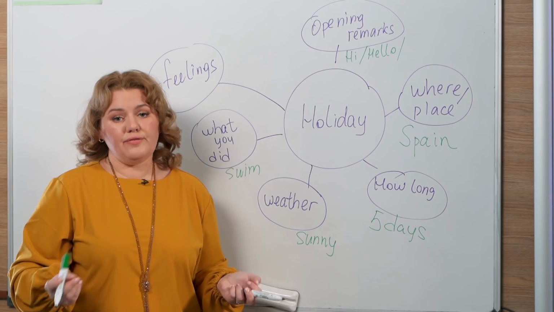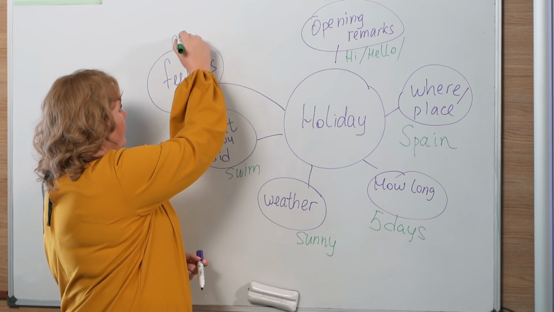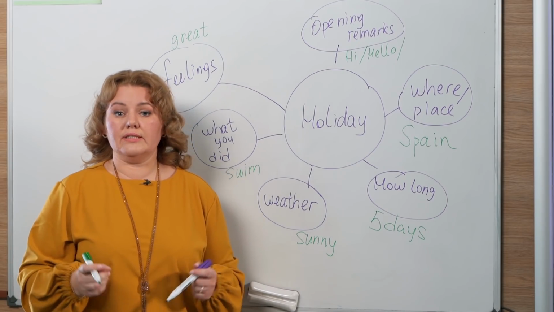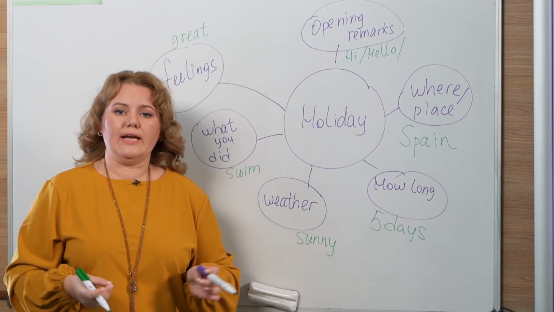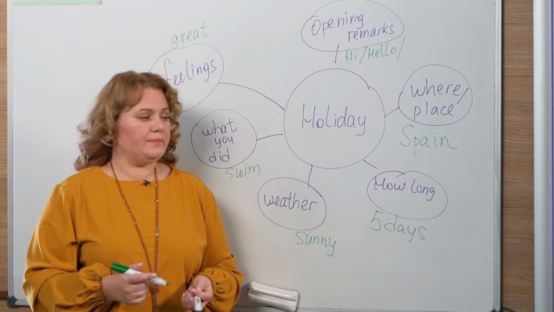Feelings. How did you feel? It was great. You can also mention that it was awesome, fabulous. That was very interesting. You write your word.